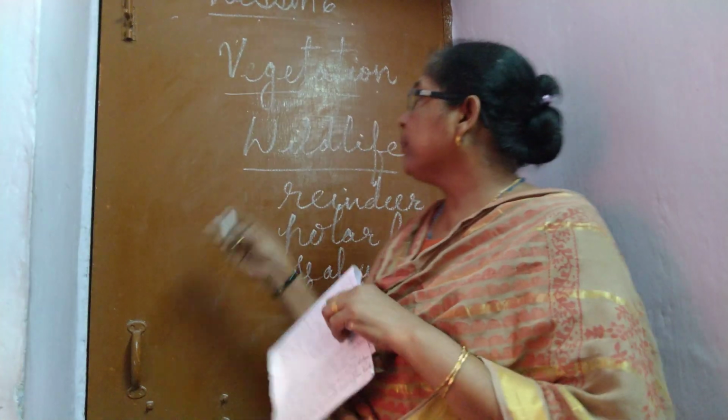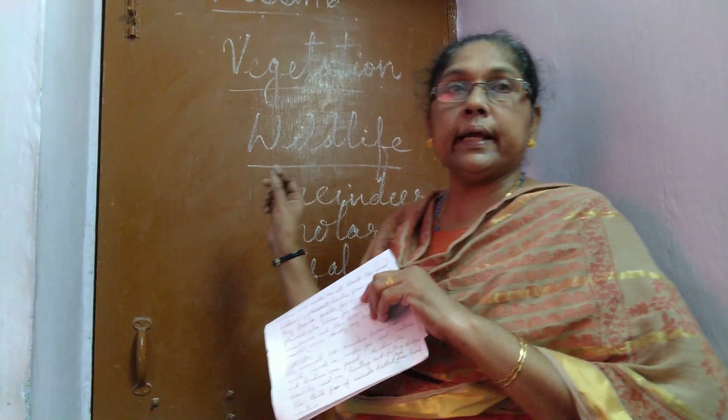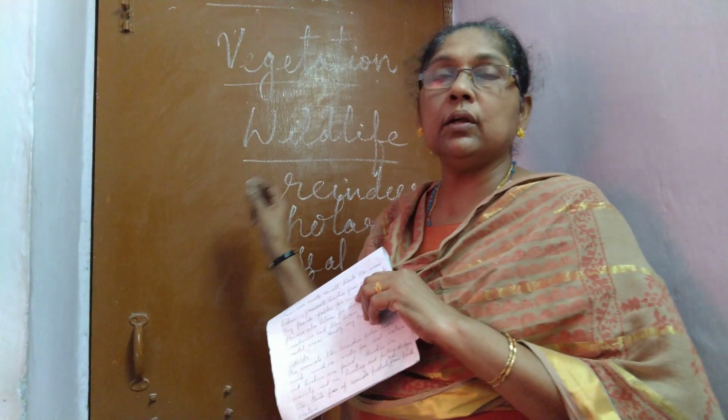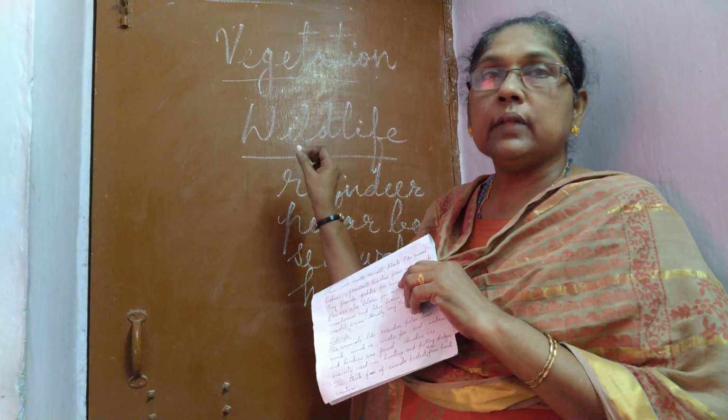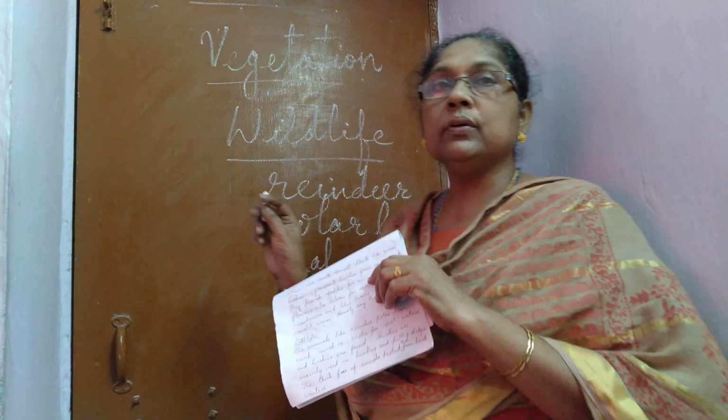So children, I have explained about the location of the Arctic region, the location of Greenland, then the vegetation, climate and wildlife of Greenland. So this much is only for this class, and I am providing you some notes also with this. You will write in the SST copy and learn also.